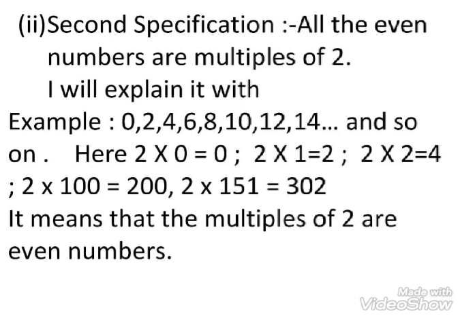2 multiplied by 151 is equal to 302. It means that the multiples of 2 are even numbers.